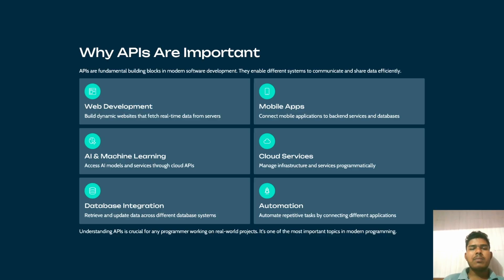So why are APIs important? APIs are fundamental building blocks in modern software development. They enable different systems to communicate and share data efficiently. They are used in web development, mobile applications, AI and machine learning, cloud services, database integration, and automation. So APIs are crucial for any programmer working on real world projects. It is one of the most important topics in modern programming.